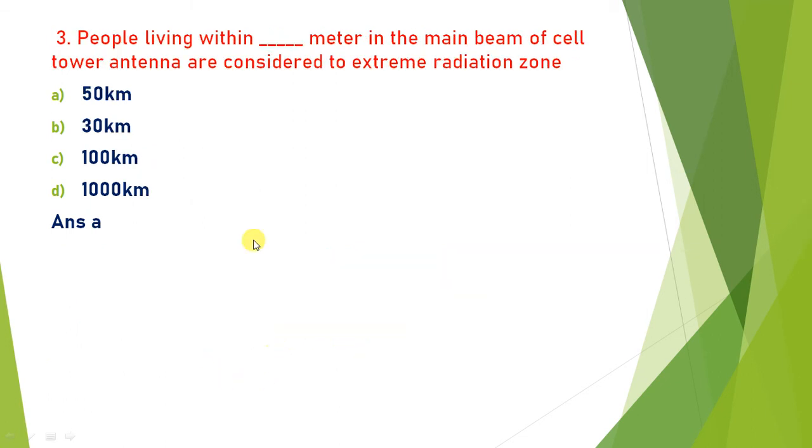People living within dash meter in the main beam of a cell tower antenna are considered to be in the extreme radiation zone. Generally, if a cell tower is located near your house and you are within 50 kilometer of that cell tower area, then you are in the extremely dangerous radiation zone. That means you are very near to the cell tower, so it is very dangerous to your health as well. So the answer is A, 50 kilometers.